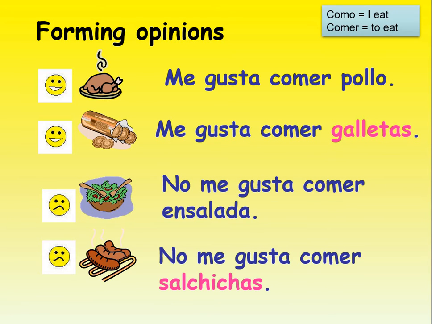So that verb there, comer, means to eat. And we know we take off the er, the to part, and add the o ending, como. We don't want to say me gusta como pollo. That wouldn't make sense. That would mean I eat chicken. That's why we need to use the to eat one. I like to eat chicken, or I like eating chicken.